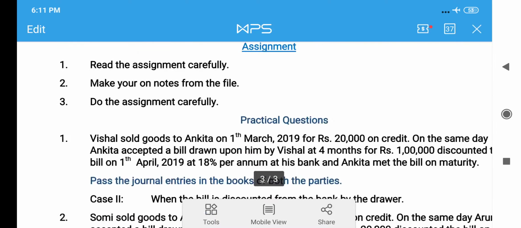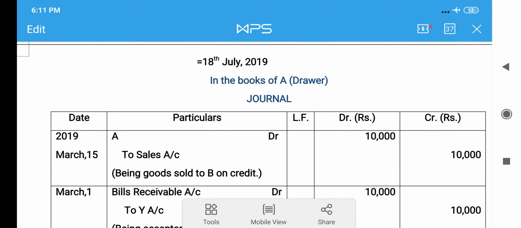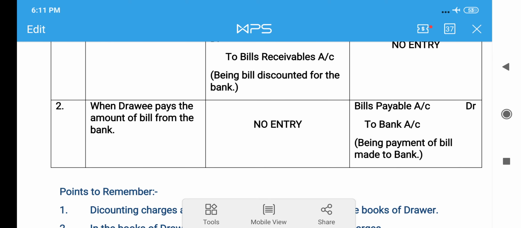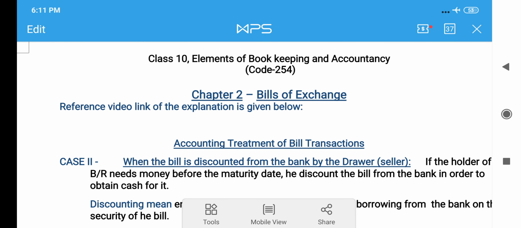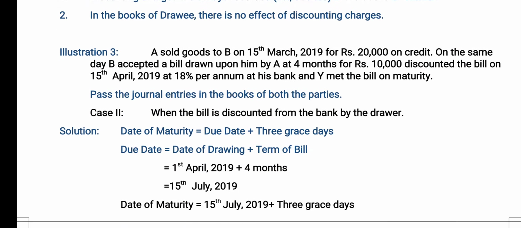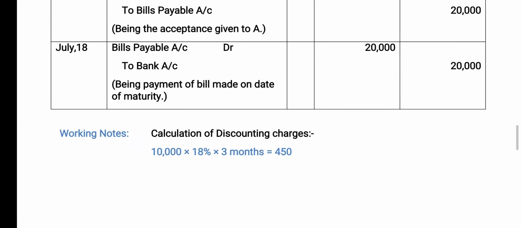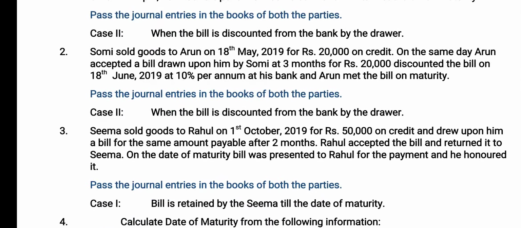So do all the questions and go through the assignment and your PDF file very carefully. As you know, our chapter 2, bills of exchange, is over. So go through your week 6 and 7 files very carefully and then do all the practical work given in your assignments.